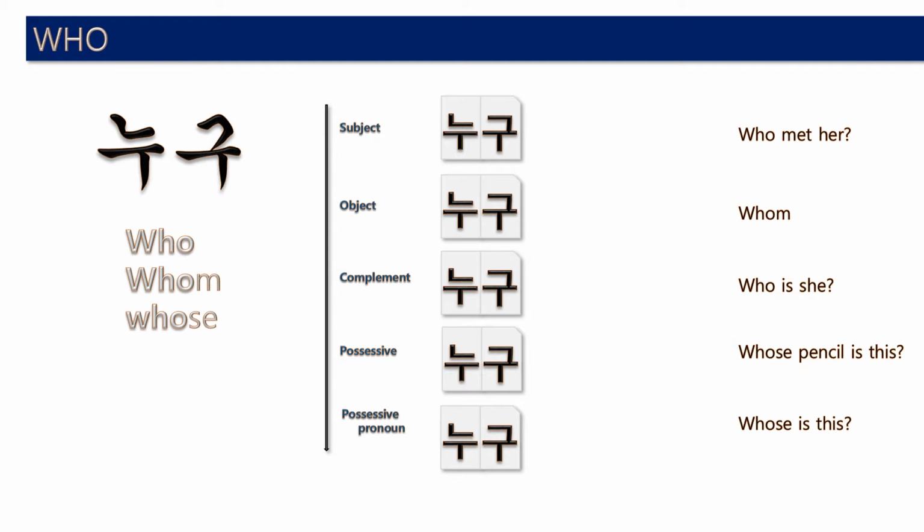Okay, WHO in Korean, 누구, 누구. 누구 is an interrogative pronoun. Pronoun, so this is a noun. In Korean, 누구 is also a noun.